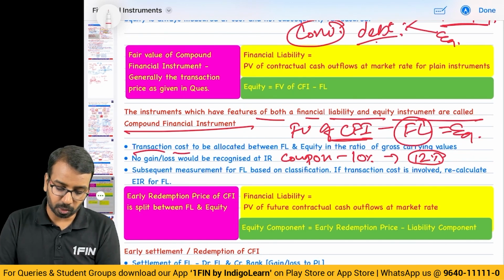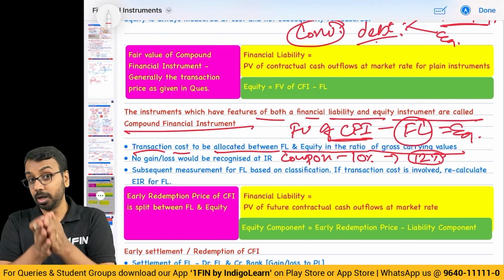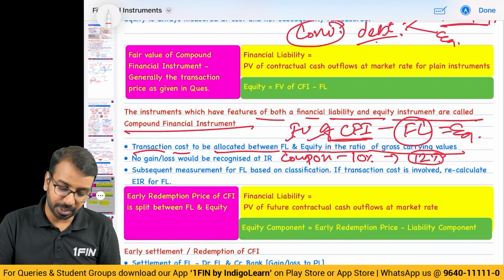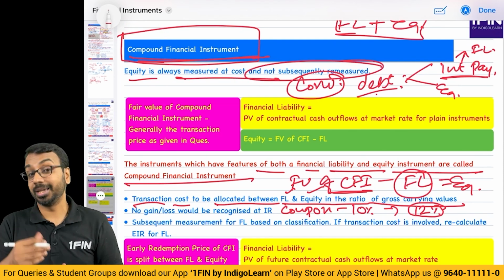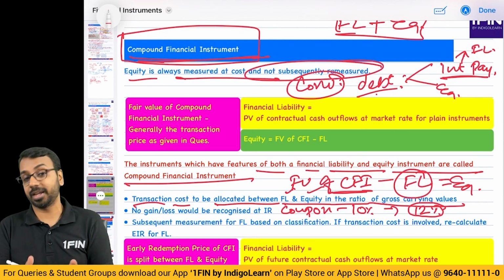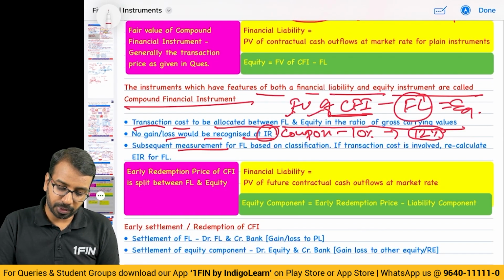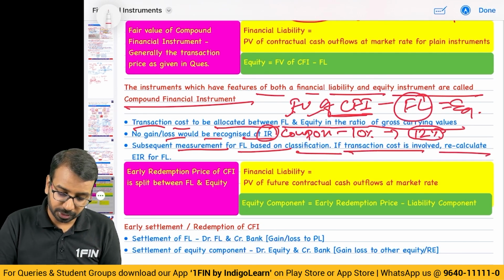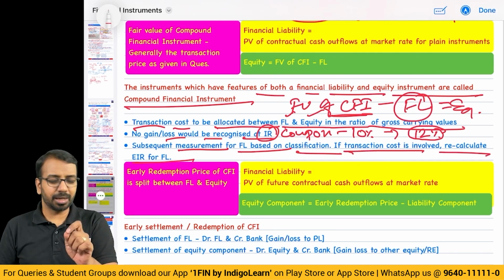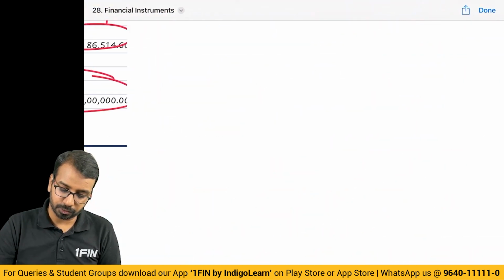Now, as far as transaction costs are concerned, they will be allocated between the liability and equity in the ratio of gross carrying values. So if there are transaction costs involved, you will allocate them between financial liability and equity. And please remember, equity once measured at cost is not subsequently remeasured. Remeasurement happens only if it is a financial liability or a financial asset. No gain or loss will be recognized at initial recognition. Subsequent measurement of financial liability is based on the classification. If there are transaction costs, you have to recalculate the effective interest rate. Typically, this rate will be given to you in the question. Okay, so let us look at a question on this.